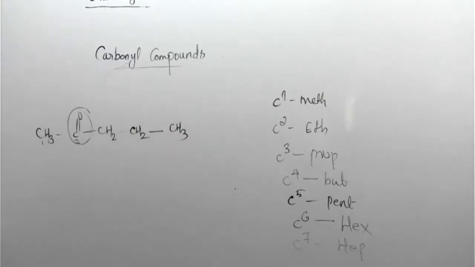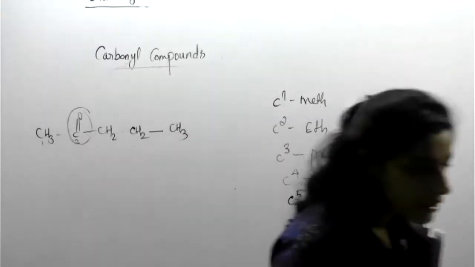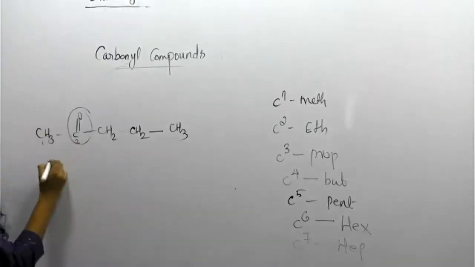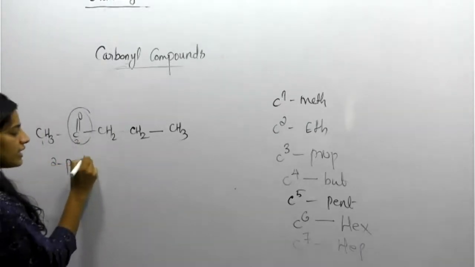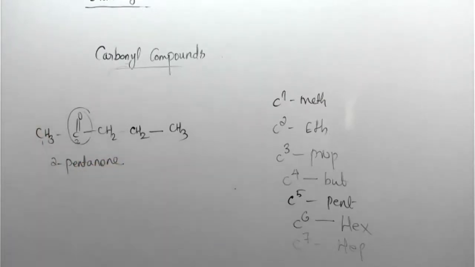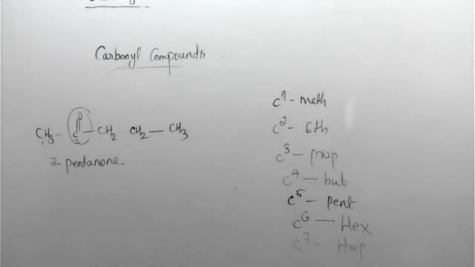Why 2-pentanone? Because the second carbon contains the carbonyl group. So, pentanone. This is the representation for a ketone.